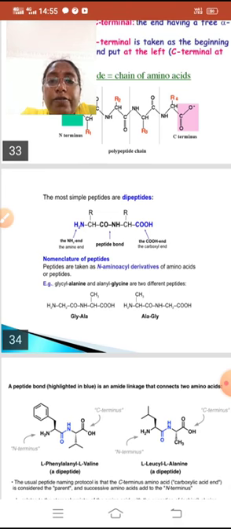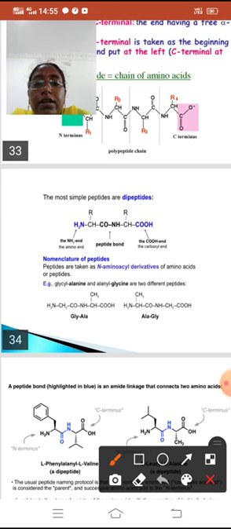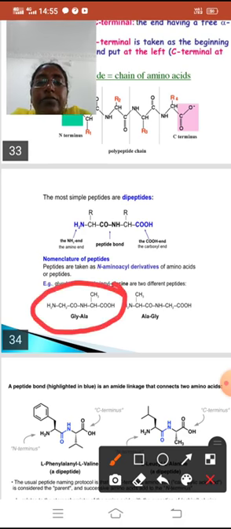Now we will see the nomenclature of peptides. Peptides are named as N-aminoacyl derivatives of amino acids or peptides. For example, glycyl alanine and alanyl glycine are two different peptides. Here, glycine, alanine. The dipeptide which is formed from glycine and alanine is called glycyl alanine.